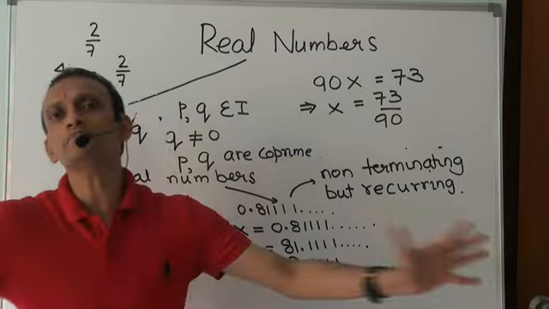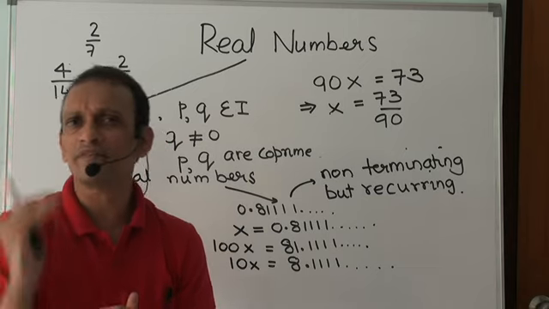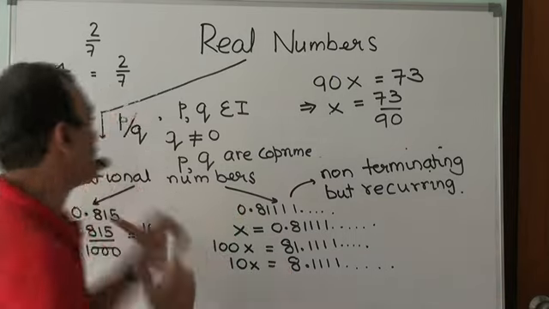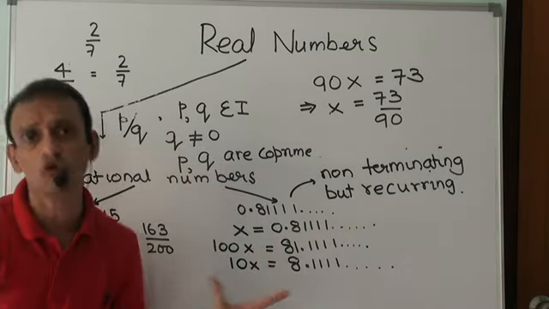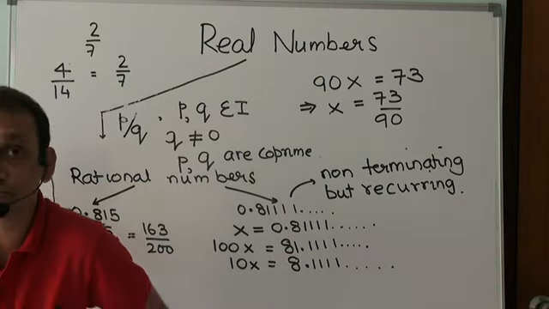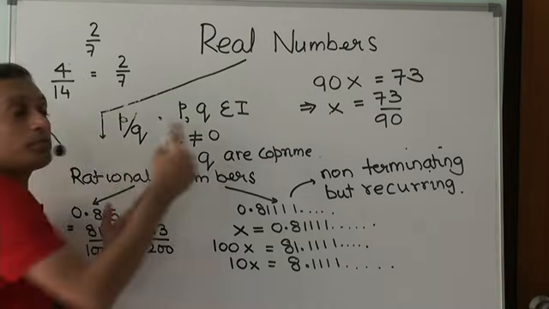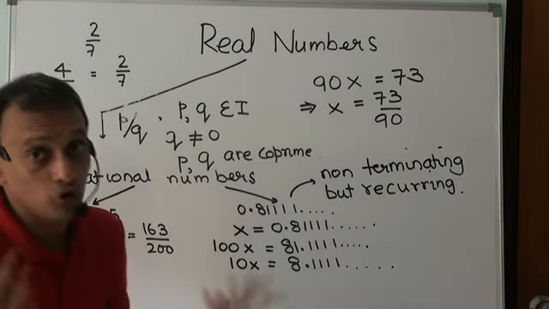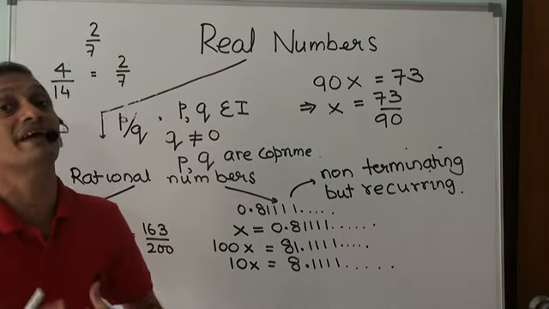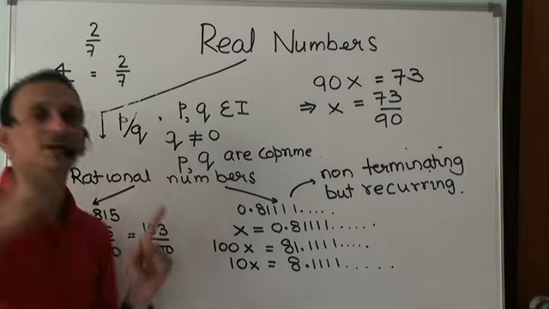Yes or no? So rational numbers are essentially ratios of two integers, with the common factor cancelled from the numerator and denominator, leaving the number in a form where numerator and denominator have no common factor between them, rendering them co-prime. If two numbers p and q are co-prime, what is their HCF? Co-prime means they have no common factor other than 1. And if they have no common factor other than 1, their HCF must be 1. So if p and q are co-prime, the HCF of p and q would be 1.